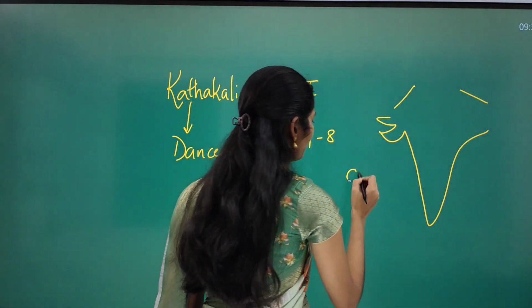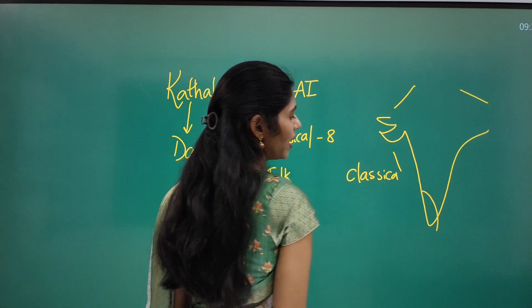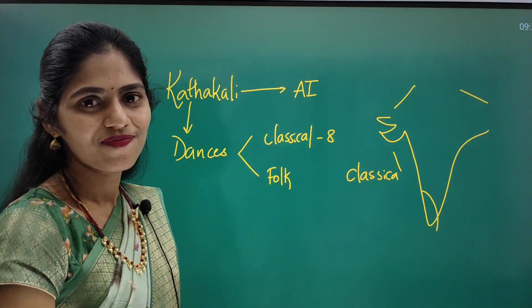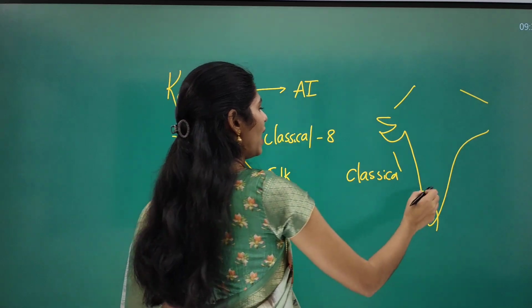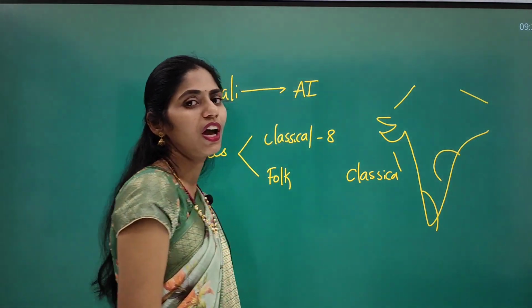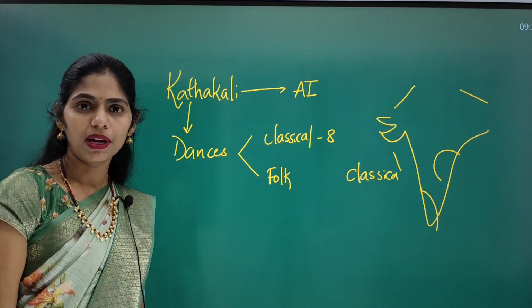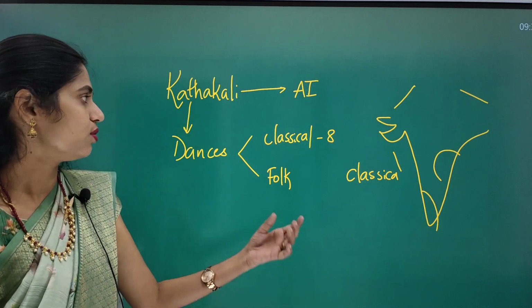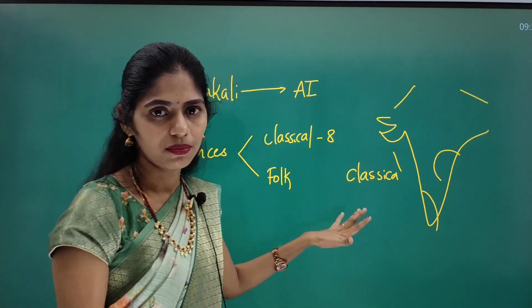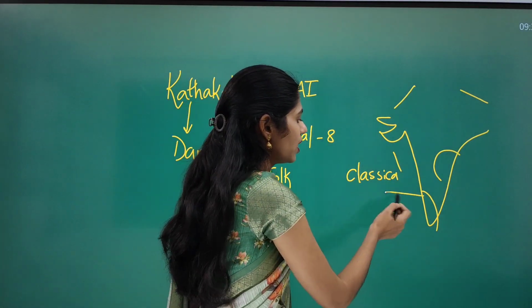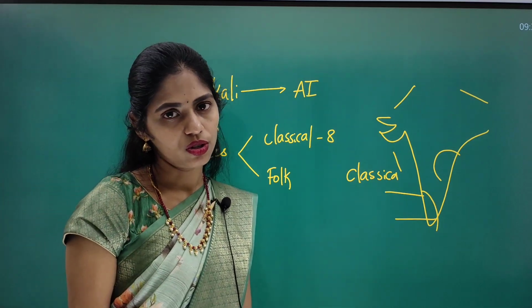So take one map for classical dances. Especially in Kerala we have which types of dance? Kathakali, Mohiniyattam, and in AP we have Kuchipudi, in Tamil Nadu we have Bharatanatyam, and we have Kathak, Manipuri, right? So you have to know those 8 classical dances and from which state they are present, and here itself you can write some special features so that you will be doing this map work also.